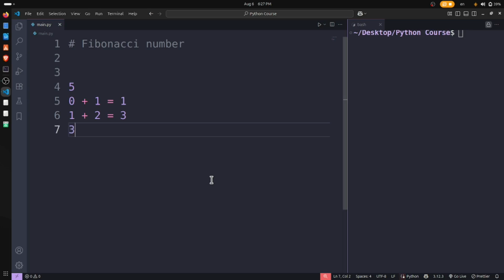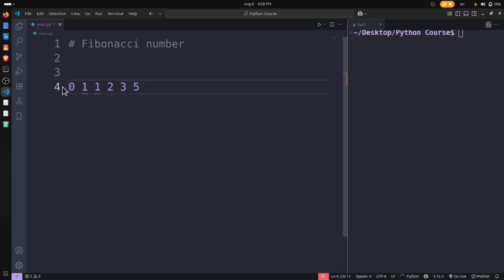We'll have 3 plus 4, 7. Or like this, it will be continued, collecting the numbers. Let me have the sequence here: 0, 1, 1, 2, 3, 5, 8, 13. These are the Fibonacci numbers.